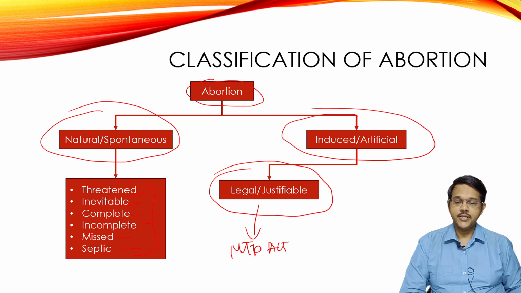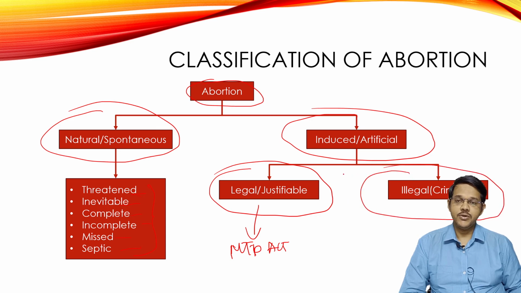Based on the indications proposed in MTP, abortion can be done legally in certified authorized government centers or authorized private institutions. Then there can also be illegal or criminal abortion, commonly seen where the woman doesn't want the fetus, or the in-laws of the woman may not want the fetus.